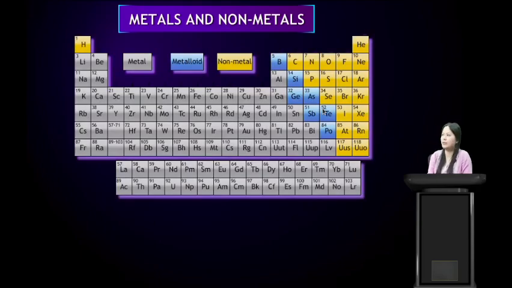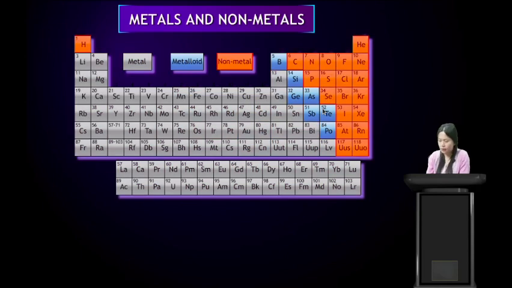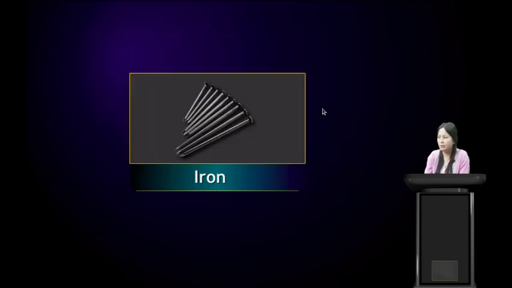So here, this is the periodic table of elements. We see three colors: yellow, blue, and gray. Yes, students, the gray color represents the metals. All the elements under this gray color represent the metals. The ones in orange color are the non-metals, and the ones in blue color are the metalloids.